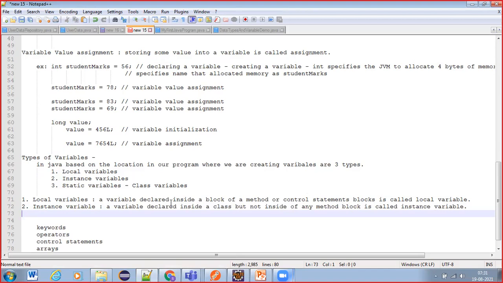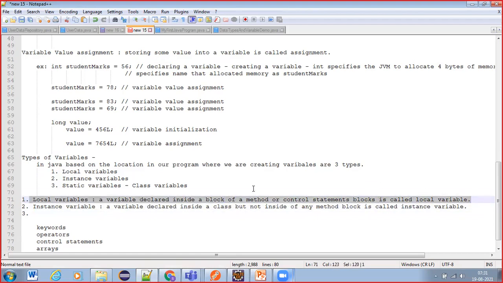Till then, you can memorize this statement, but try to understand what exactly it is. You can understand later when I am explaining OOPS concepts. But now, what you can understand is what a local variable is.